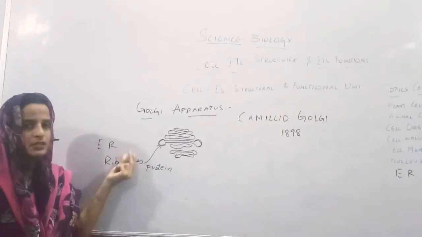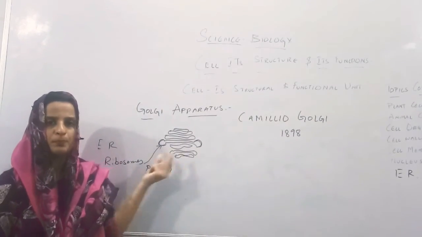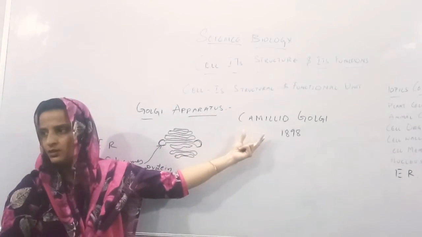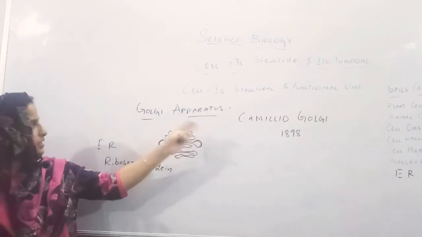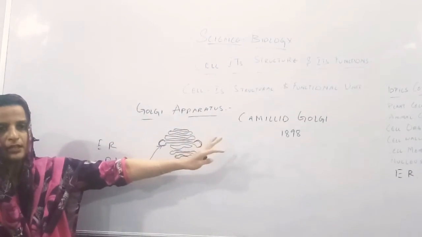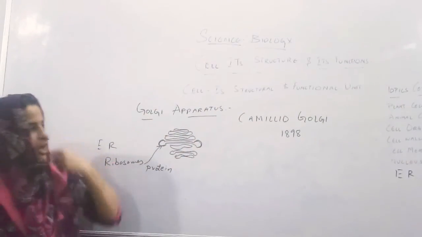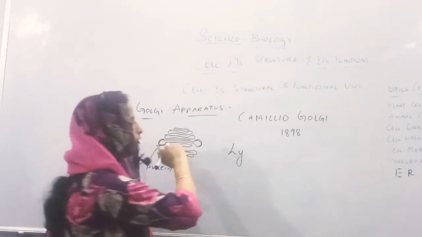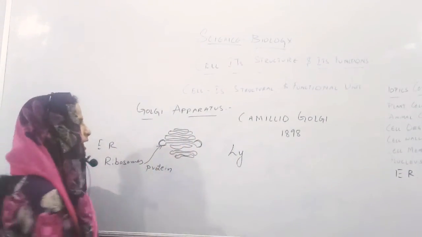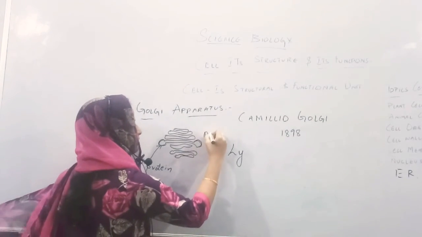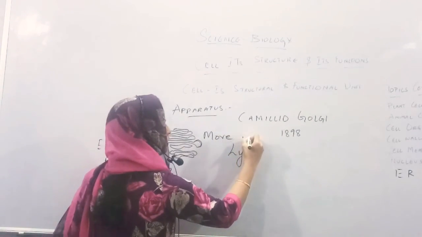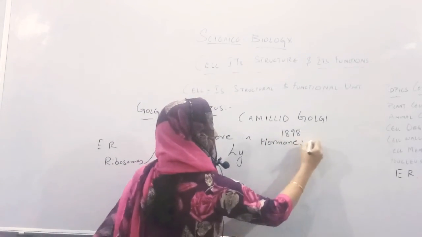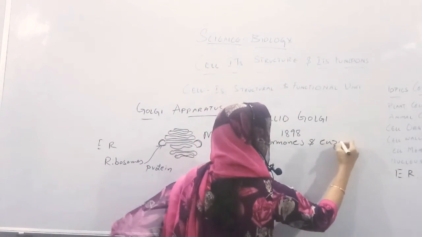So there are different cell organelles which are used to produce, to pack and to supply. Is it clear to all of you? Okay, this is about the Golgi apparatus. One more point for the Golgi apparatus is that they are present more in hormone and enzyme secreting cells.